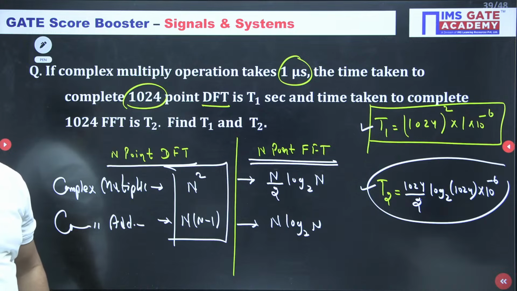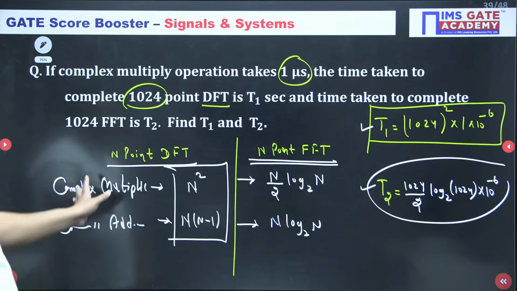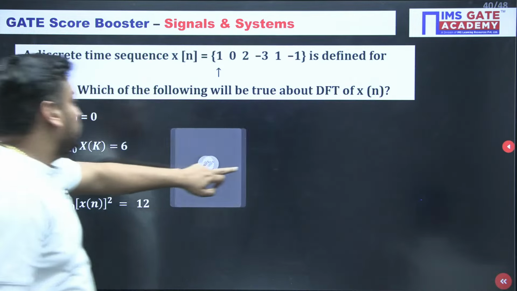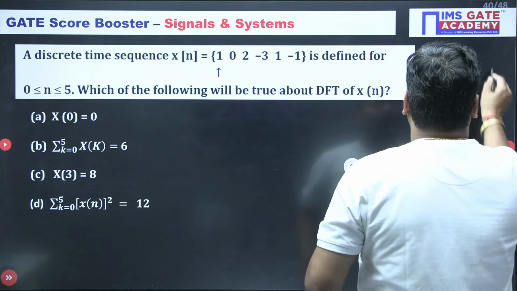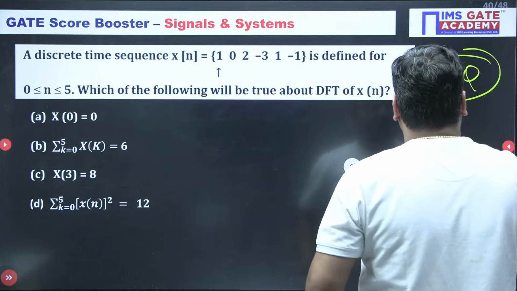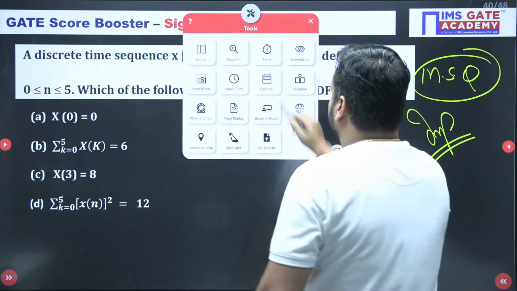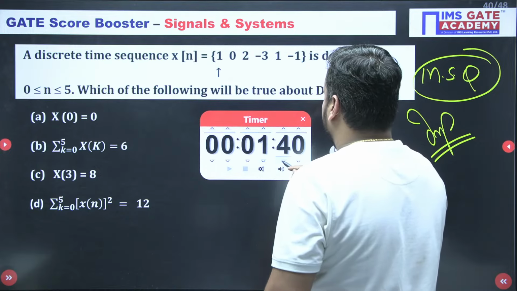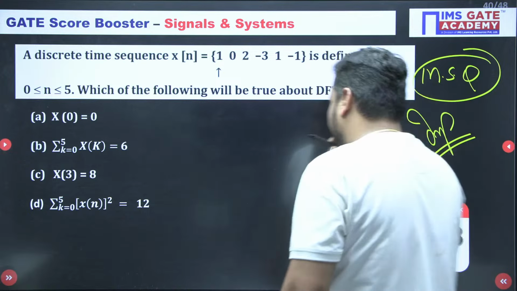Shall we go for next, my dear students? Let's go, beautiful question. MSQ. Again, MSQ is waiting for you. Very beautiful question. I will feel very happy if you do this. Try to attempt it fast. I am just waiting for you. Come on.